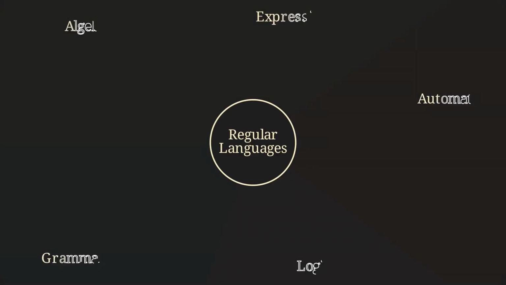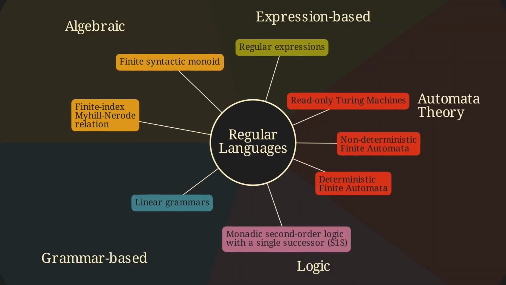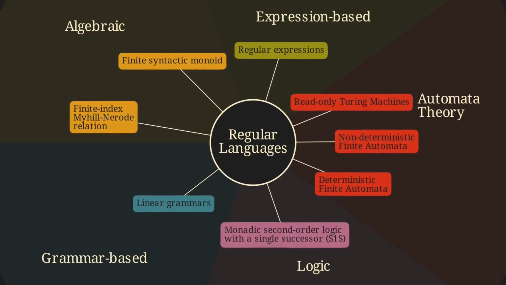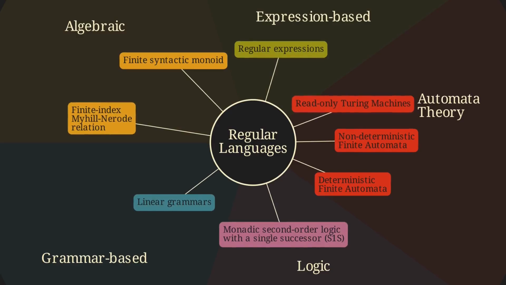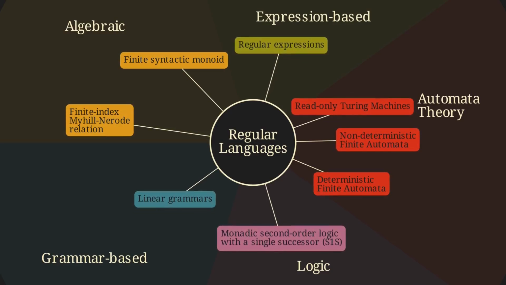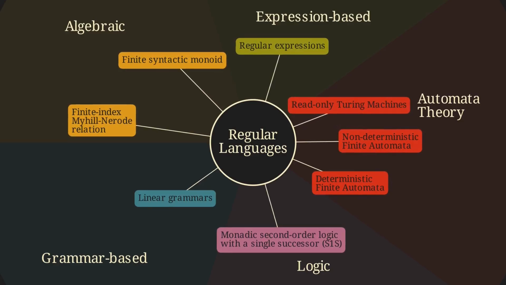To conclude, I would like to briefly summarize the key takeaways. First, regular languages are a robust concept that appears in many different subfields of theoretical computer science. We've only looked at 2 tools related to regular languages in this video, but there are many more, and there's a lot to say about each one, because each one provides a new perspective on the central concept.